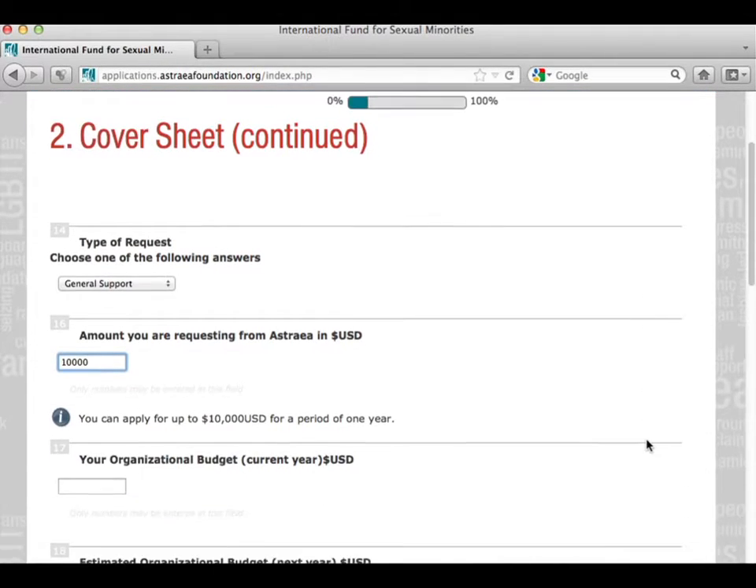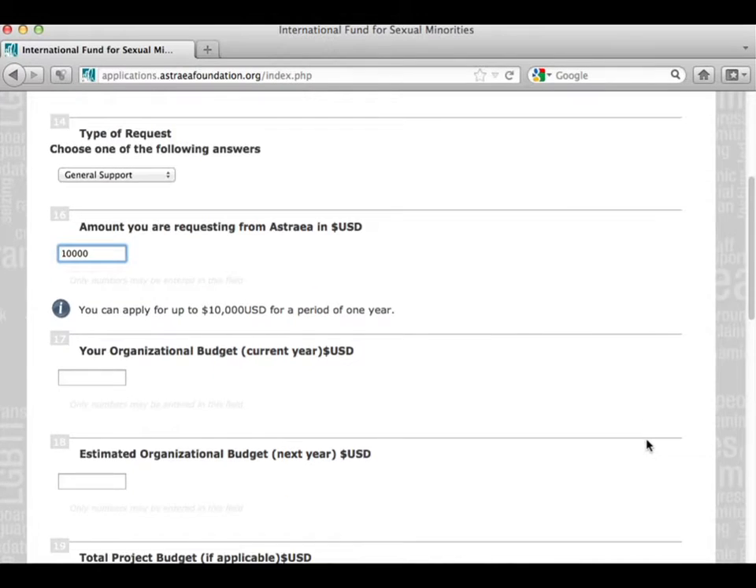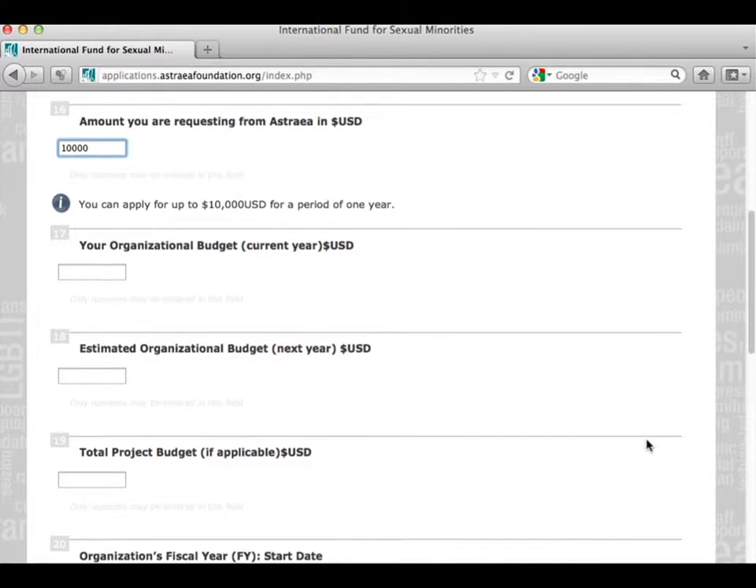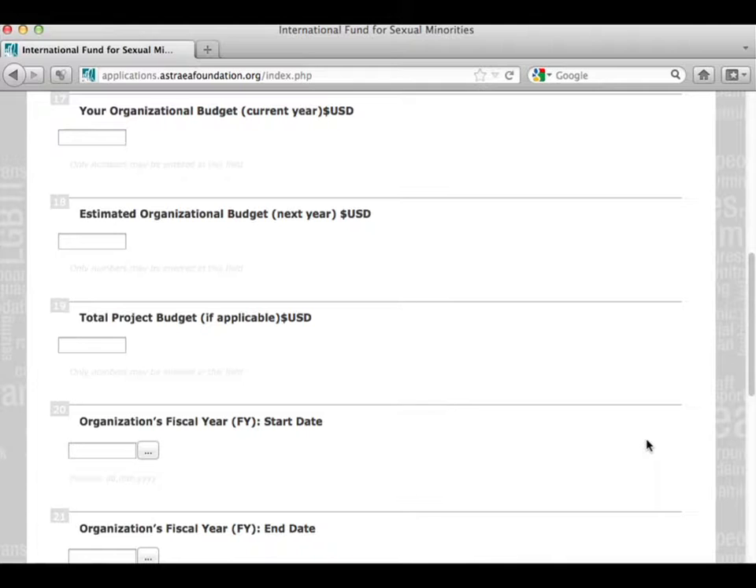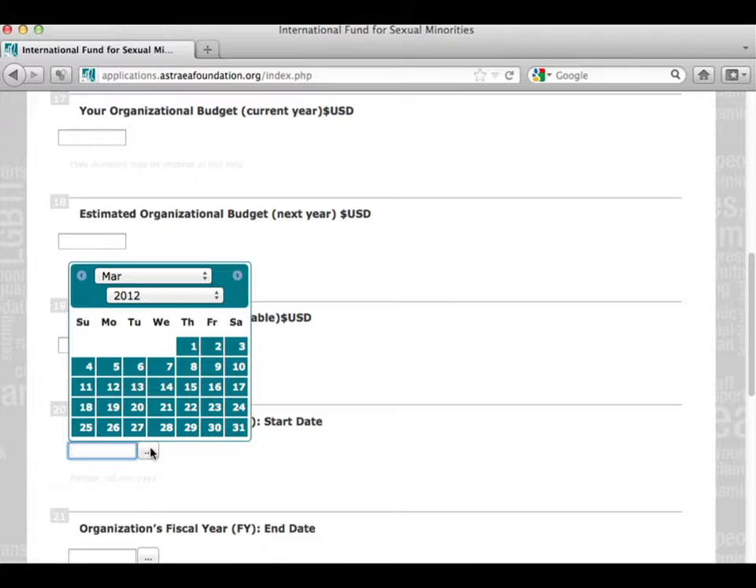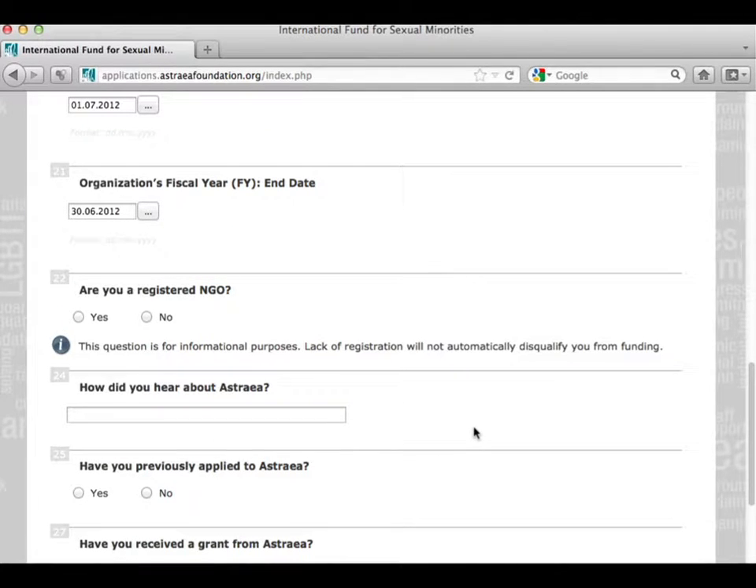You will then be asked to fill out information about your budget and your fiscal year. By fiscal year, we mean the 12-month period within which you plan your budget. It can be July 1st of the current year to June 30th of the next year. It can also be January to December. It is up to you to decide. Under the question, are you a registered NGO? Please note that answering no does not automatically disqualify your organization to be considered for funding. After you finish this page, please click Next.